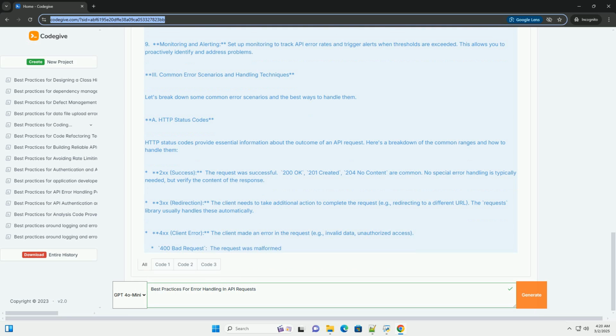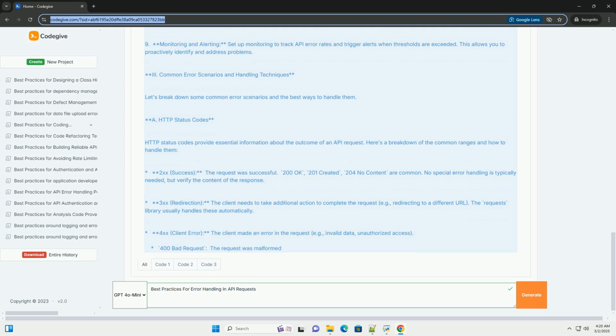Clearer status code handling. The code explicitly checks for different status code ranges, 2xx, 4xx, 5xx, and logs appropriate messages. The 429 Too Many Requests status code is handled with a delay before retrying. Exception handling. The code catches requests.exceptions.RequestException to handle common network errors like connection errors, timeouts, DNS resolution failures, and more. This prevents the application from crashing due to network issues.